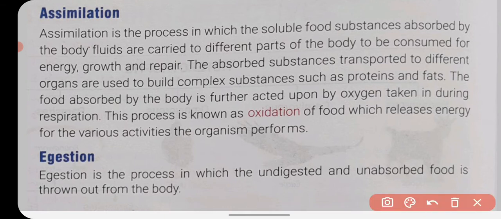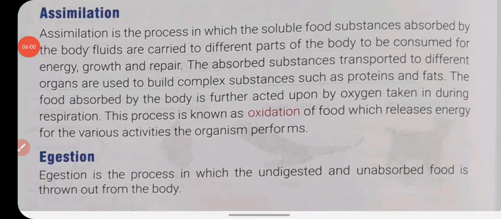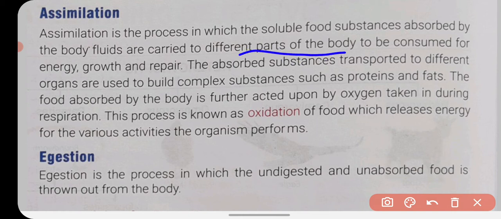Now the fourth part is assimilation. Assimilation is the process in which the soluble food substances are absorbed by the body fluids and carried to different parts of the body to be consumed for energy, growth and repair. So the nutrients we get after digestion of the food are absorbed in our body fluid and carried to different parts of the body, and then our cells use those nutrients for energy, growth and repair.